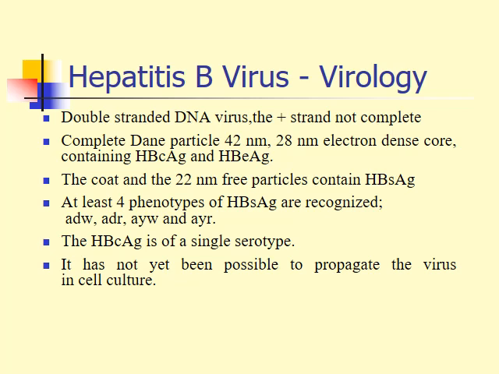So the 4 phenotypic combinations are adw, the first phenotypic type, adr, ayw, the third, and the fourth is ayr. There is a single serotype of hepatitis B virus according to the hepatitis B core antigen. It has not yet been possible to propagate the virus in cell culture.